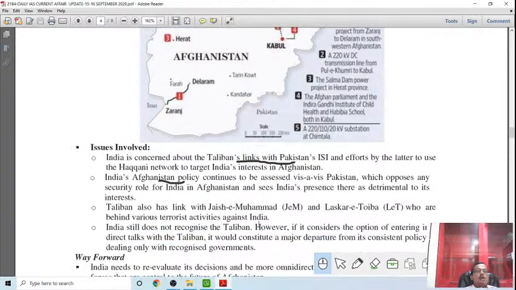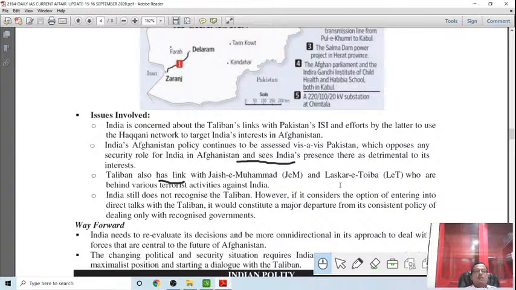But the issue is that India is concerned about the Taliban and Pakistan. India's Afghan policy continues to be assessed by Pakistan. The Taliban also has links with Jaish-e-Mohammed, Lashkar-e-Taiba, etc., which are very active in India. India still does not recognize the Taliban. However, it considered the option of entering into direct talks with the Taliban.